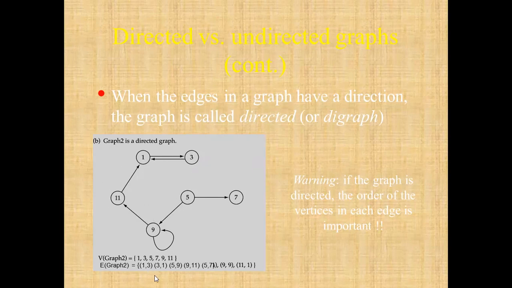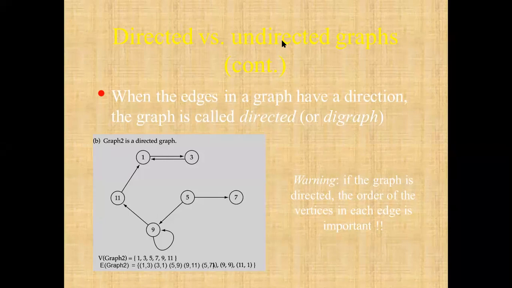That's E of graph 2. Look: 1 3, then 3 1, then 5 9, then 9 1, 9 11, then 5 7, then 9 9 and 11 1. That's 11 1. Can that be 1 11? No, because that particular edge has the direction from 11 to 1.